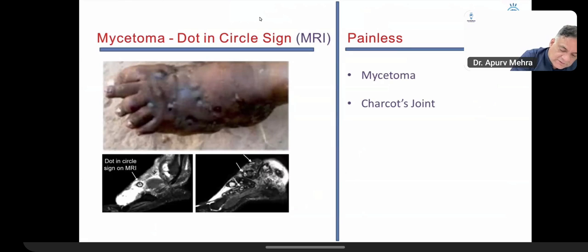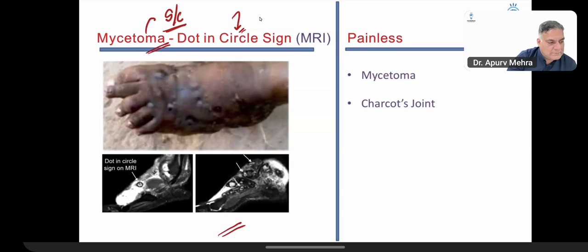When you have infections of the subcutaneous tissue, that's called mycetoma. It can have draining sinuses, painless swelling, and colonies discharging from the sinuses. So remember that in an MRI, it's called the dot in the circle sign. So dot in the circle sign is seen in mycetoma.